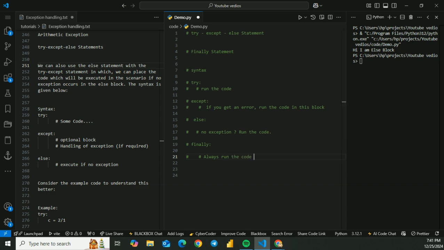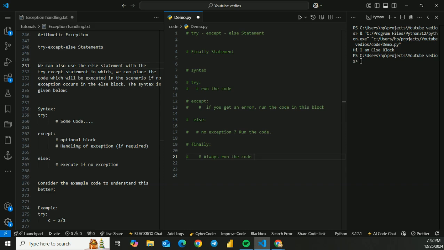Let's say the try statement in Python can have an optional finally clause. This clause is executed no matter what, and it is generally used to release external resources. Here is an example of a file operation to illustrate this. So let us take an example.